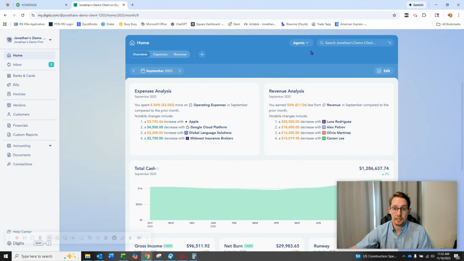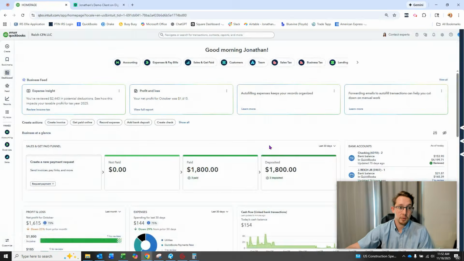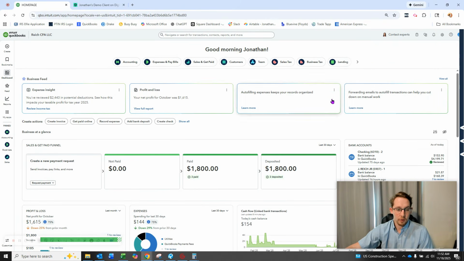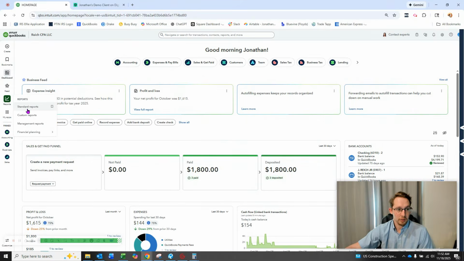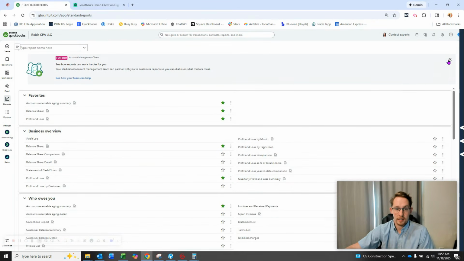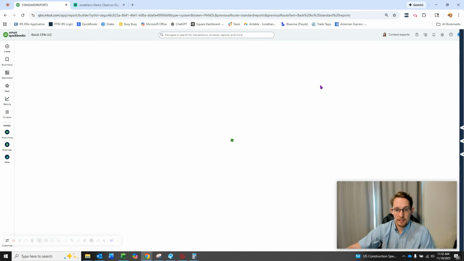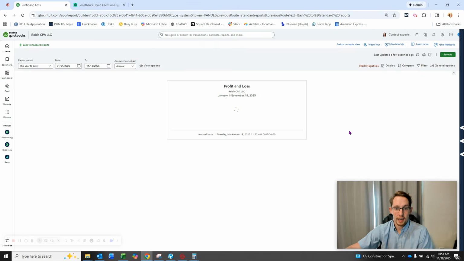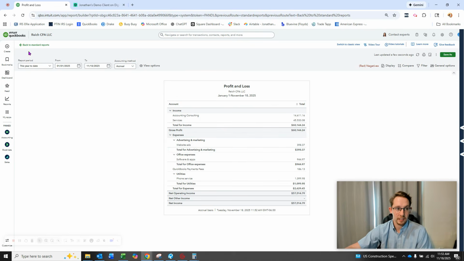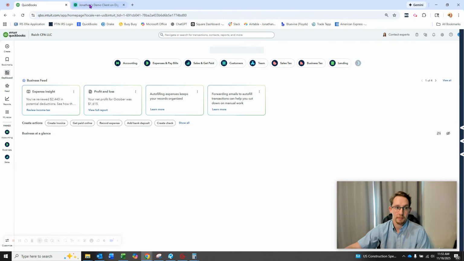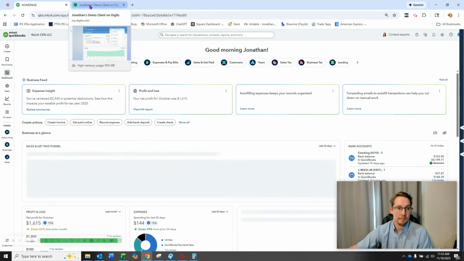Other things that Digits really does well is these agentic AIs. QuickBooks recently did integrate AI into their platform. You can see here it's got this little odd shape. It's a new shape. QuickBooks has that shape whenever they're making call outs. And I believe if I were to run a profit and loss report, keep in mind that this is not up to date, if QuickBooks says, hey, there is an anomaly here, maybe you should flag it, it'll have that little symbol for AI. There's nothing here at the moment because I don't have anything for QuickBooks to flag. That was pushed in mid 2025.